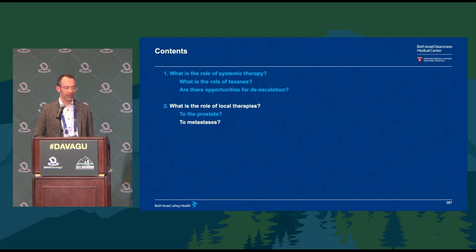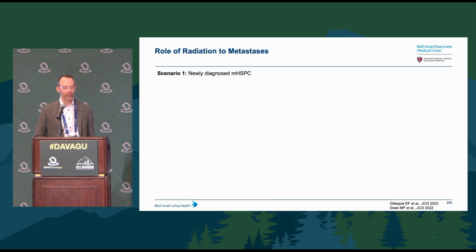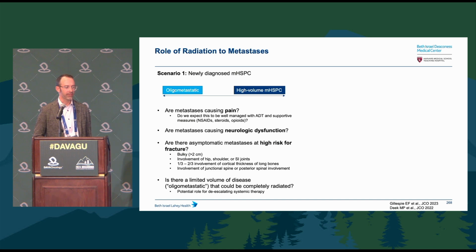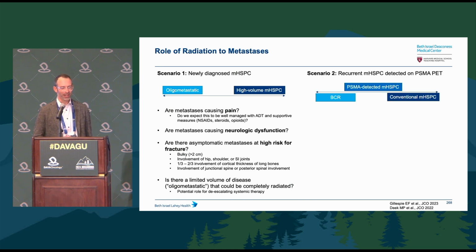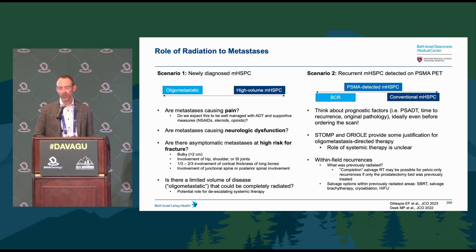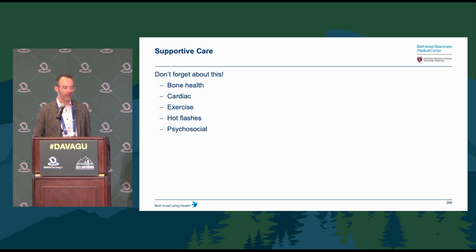And then in terms of treating metastases, I think of a couple of different scenarios. One is the sort of spectrum of disease from oligometastatic to high volume. Clearly, there's patients who need it for symptomatic mets or even some asymptomatic ones. There are also, this idea of going all in on oligometastatic disease. And scenario two, I'm going to come back to in my next talk in BCR, because I think that this is a very, very complicated space. But I think we should be very considerate about who actually needs treatment here, what the benefit of MET-directed therapy is, and how we handle within field recurrences. So I won't be able to tackle all of this, but I'm happy to chat.